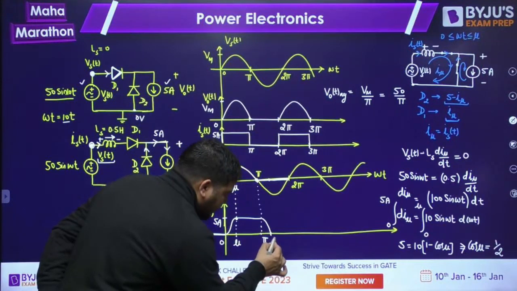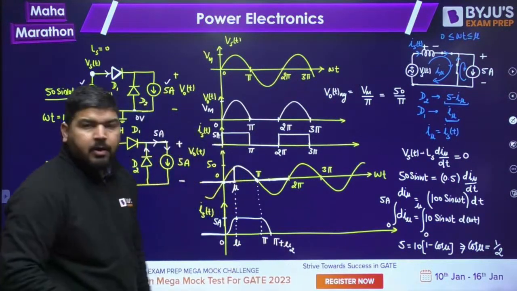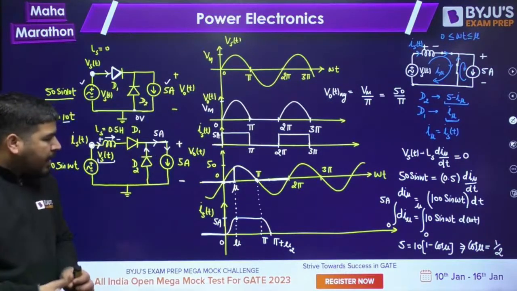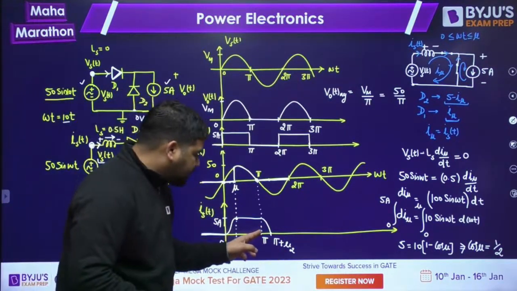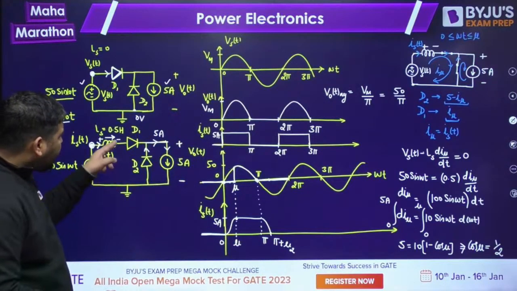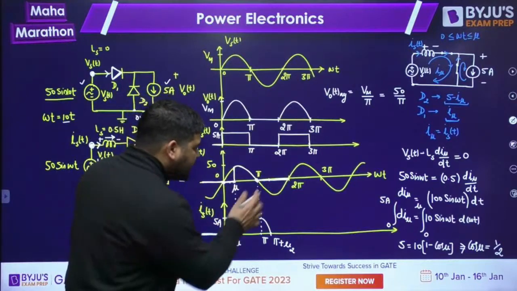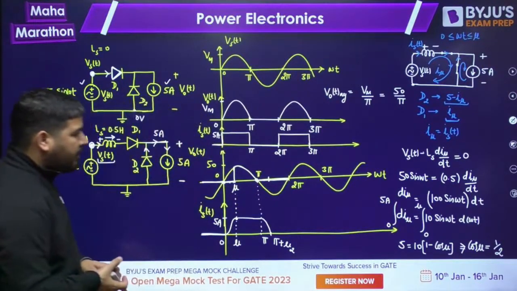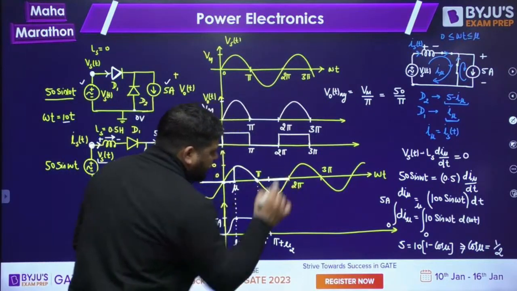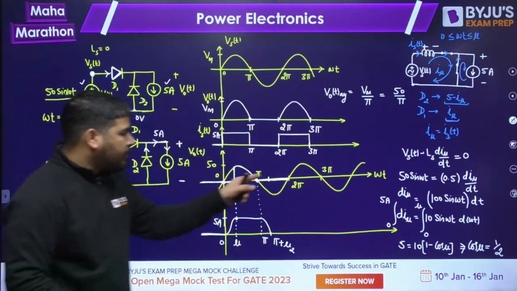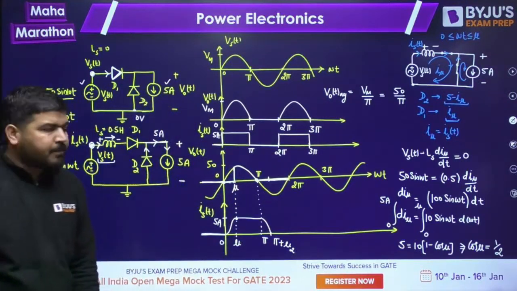This point is, let's say, pi plus mu2 or mu1, whatever you write it. But I am not interested in calculating this interval. Why? Because during pi to pi plus mu2, this diode and this diode both are conducting, so the output voltage will remain 0. After this interval, the entire current is shifted to D2, so again the output voltage will remain 0. That's why I am not interested in calculating this interval, because the output voltage remains 0 in the entire period.